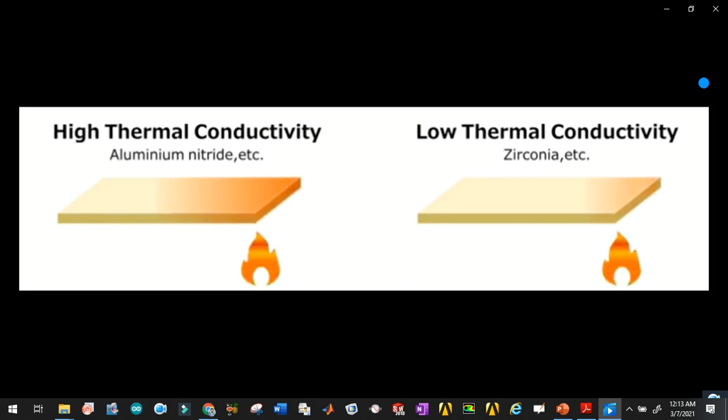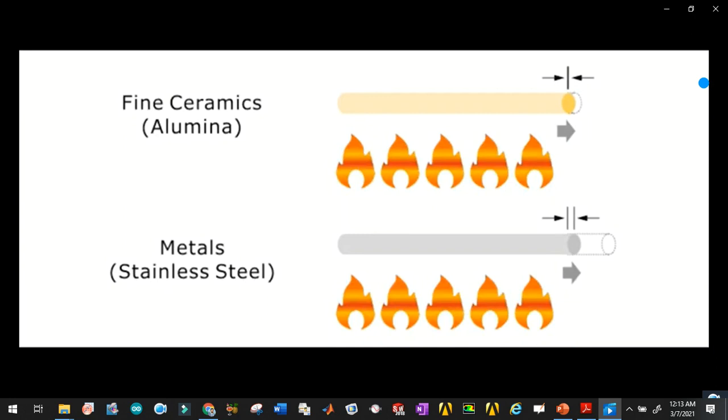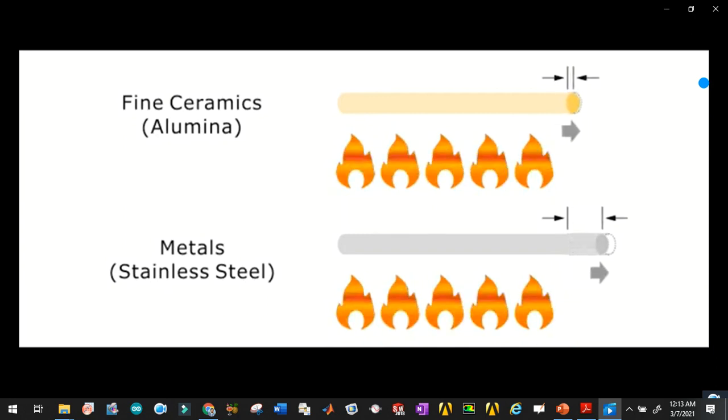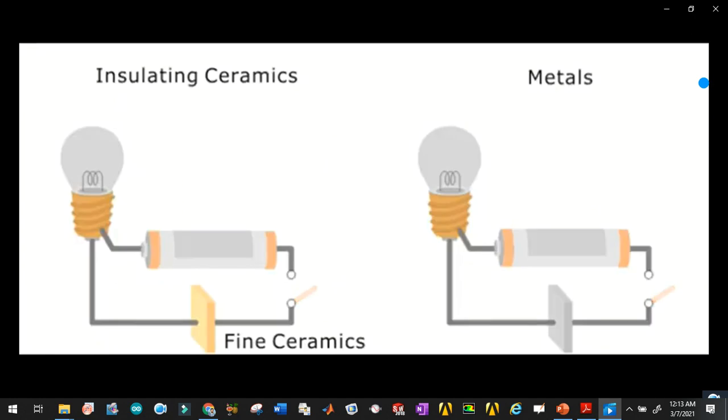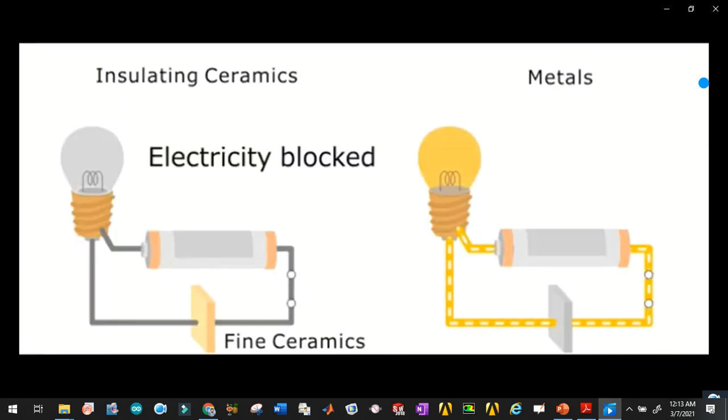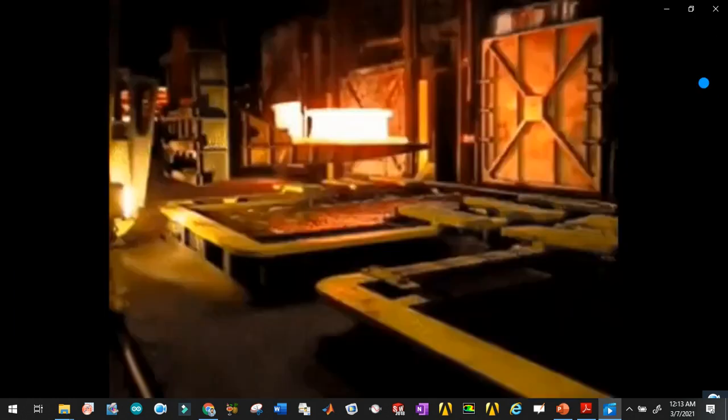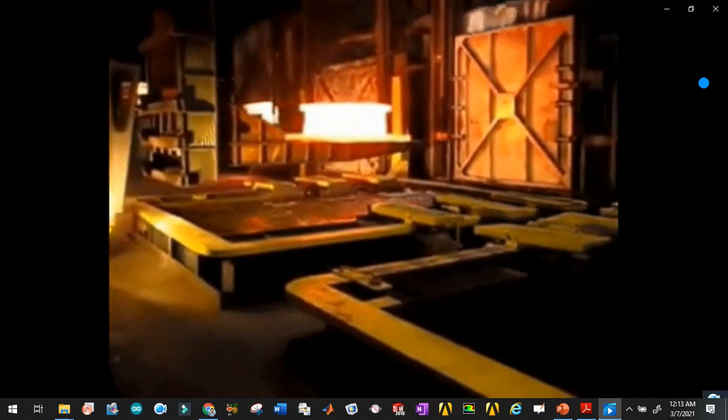Thermal conductivity. The thermal conductivity of a material is a measure of its ability to conduct heat. Thermal expansion. Thermal expansion is the tendency of a material to change its shape, area, and volume in response to a change in temperature. Electrical conductivity. The degree to which a material conducts electricity, calculated as the ratio of current density in the material to the electric field which causes the flow of current.